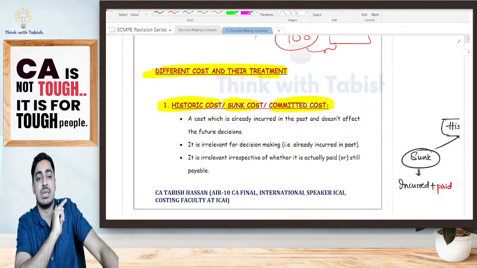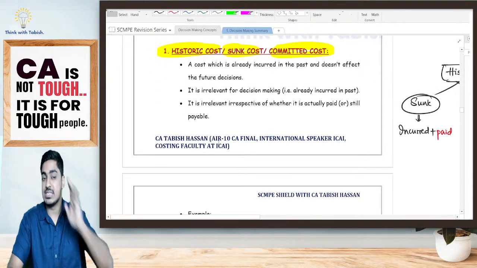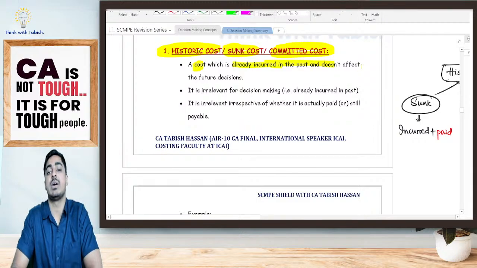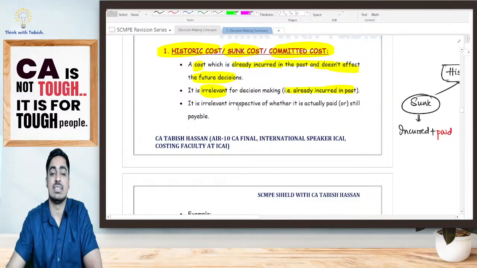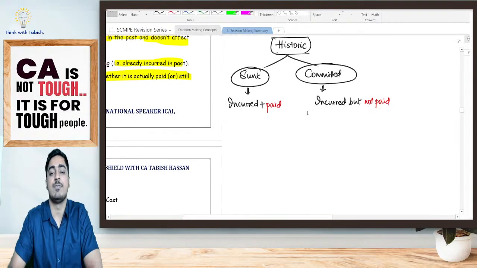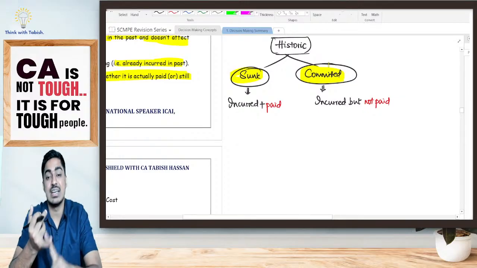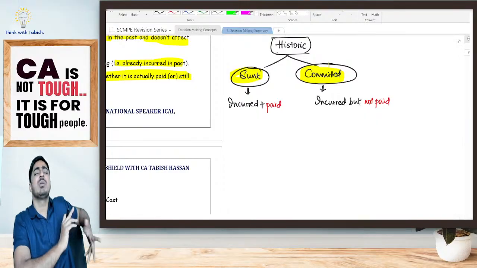Yes or no, everyone? My historic cost, my sunk cost, my committed cost is going to be irrelevant for my decision making. It is a cost which is already incurred in the past and doesn't affect my future decisions. It is irrelevant irrespective of whether it is actually paid or still to be paid. Now, historic cost, you can bifurcate it as sunk cost, committed cost. All of those are irrelevant because they are already incurred in the past. These are my past cost.